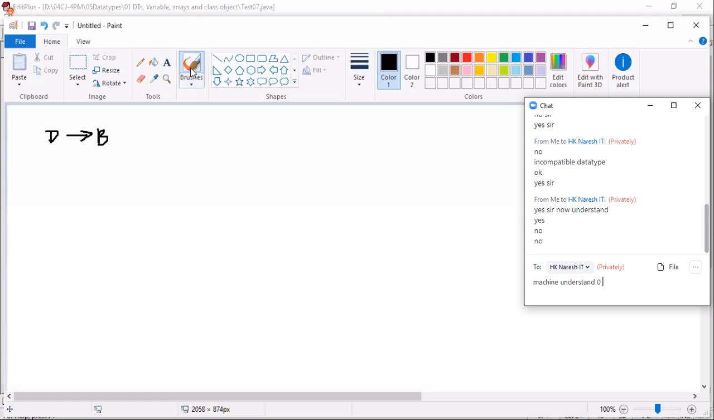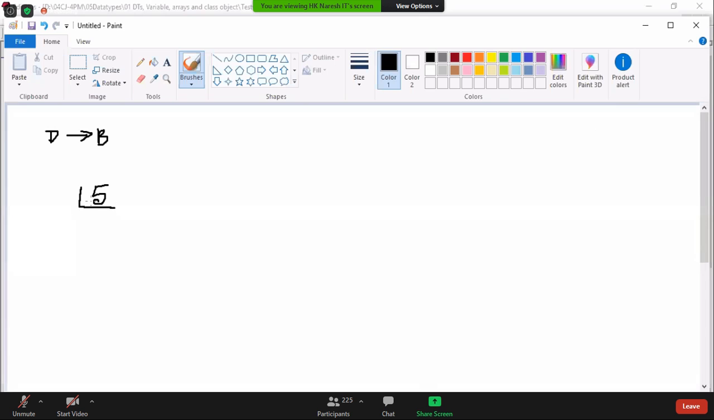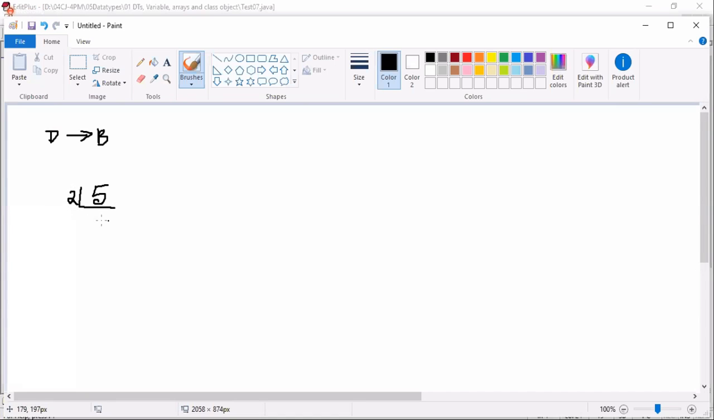How will it convert? It takes the given value 5 and divides it by 2. 2 2s are 4. Remainder is 1. 2 1s are 2. Remainder is 0. It keeps on going until the final quotient value is 1. Then it collects the values from bottom to top and arranges them from left to right: 1 0 1.